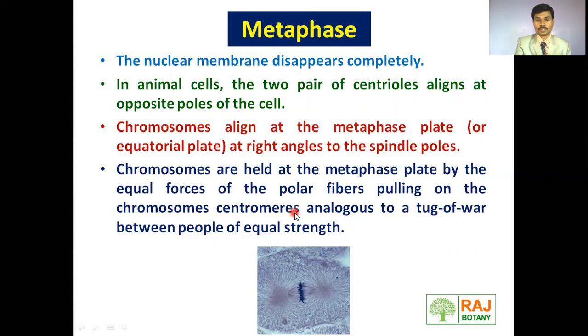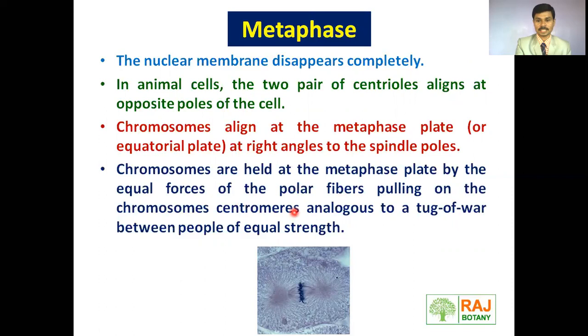Means one side pulls the spindle fibers that hold the chromosomes from their centromere, and from the other side the spindle fibers also pull the centromere of the chromosome.